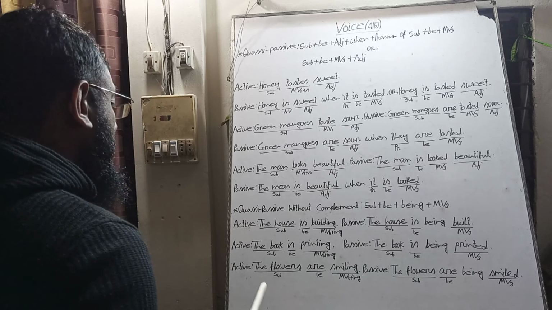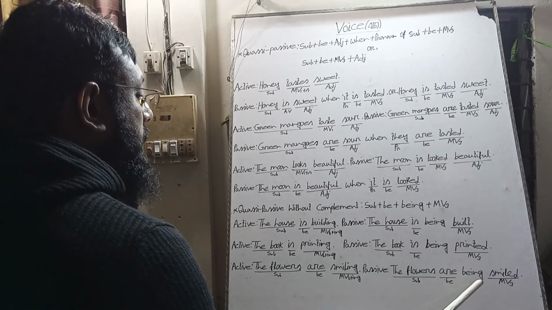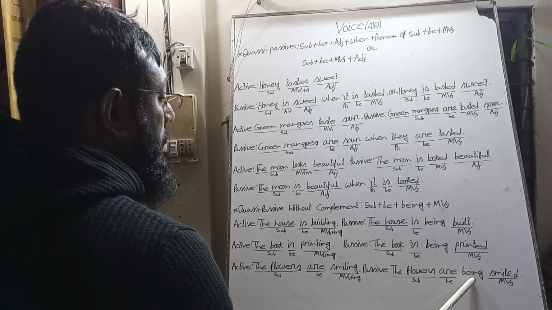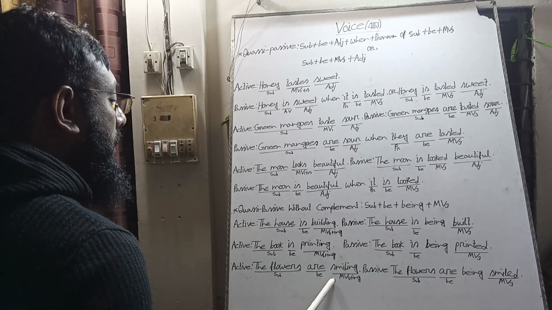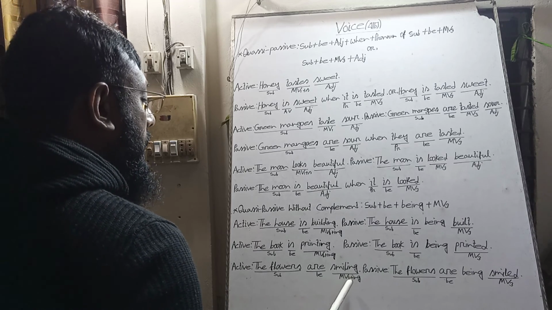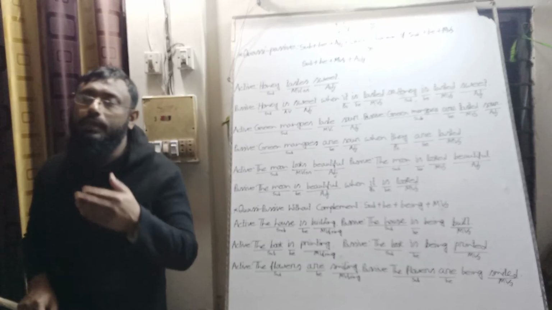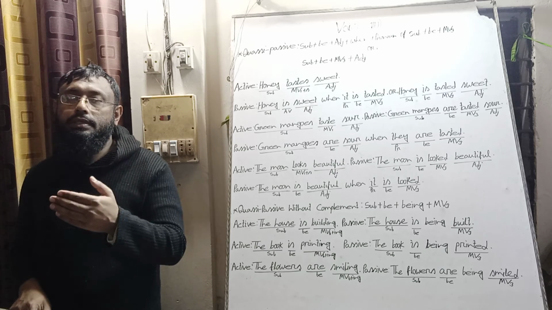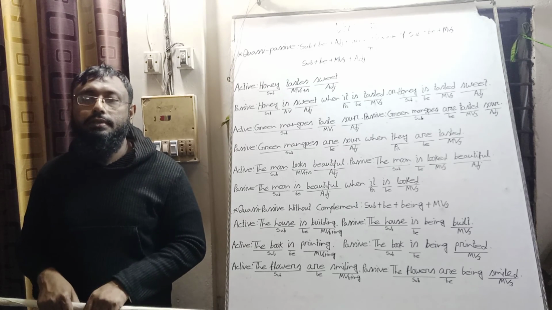The flowers, our subject will be the subject, the verb will be the verb, and extra being will be excluded or omitted, and we will bring the base form of the main verb smile, and add ing. In this way, we can easily make any quasi-passive without complement from passive into active.